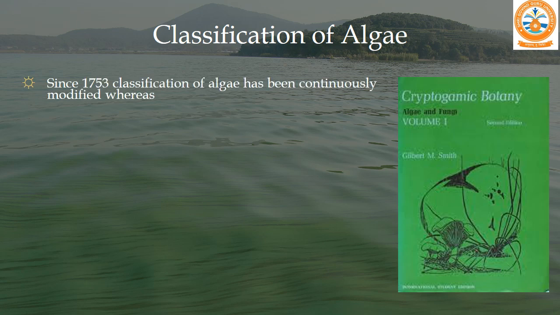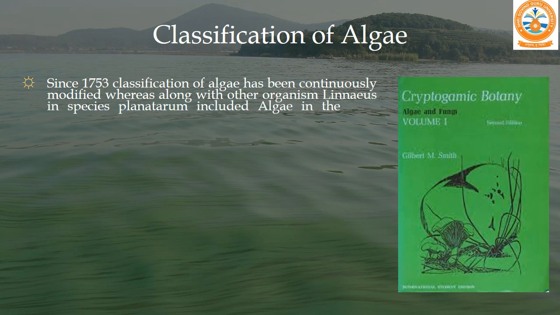Now we will see classification of algae. Friends, since 1753 the classification of algae has been continuously modified. Carolus Linnaeus, in his book Species Plantarum, included algae along with other organisms in the class cryptogams and fungi.